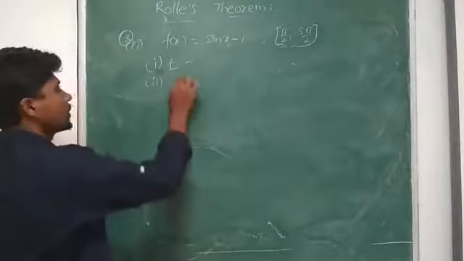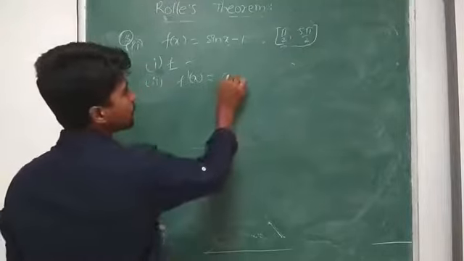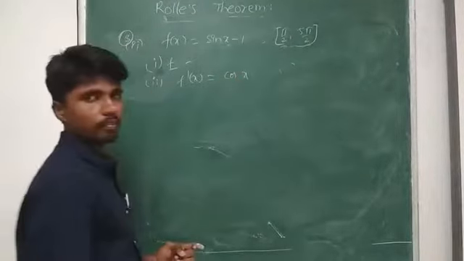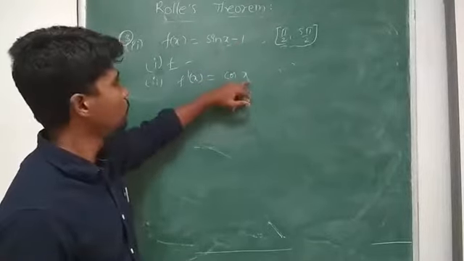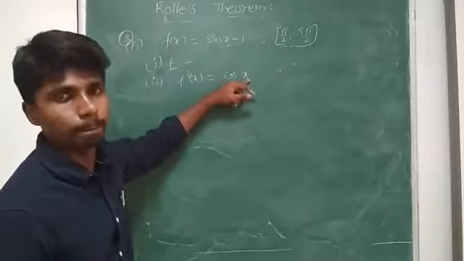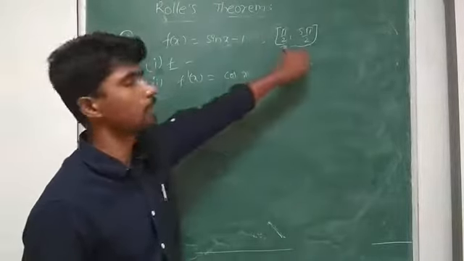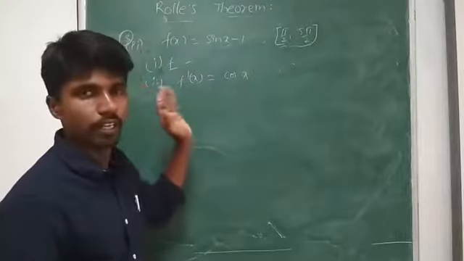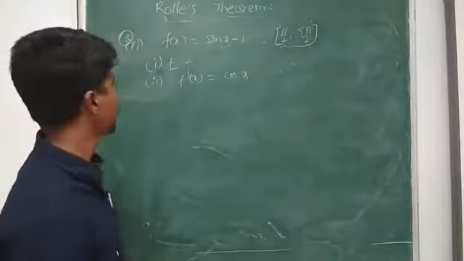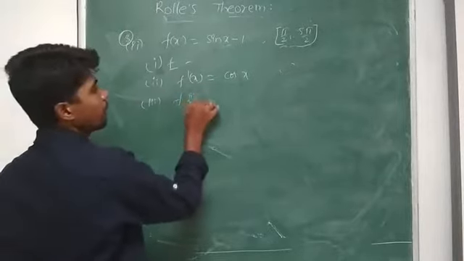Now find f'(x). f'(x) = cos x, and the derivative of the constant is 0. The domain of cos x is all real numbers, so f'(x) is defined for all real numbers. This interval is a part of the real numbers. Therefore f(x) is differentiable. Third, f(pi/2).